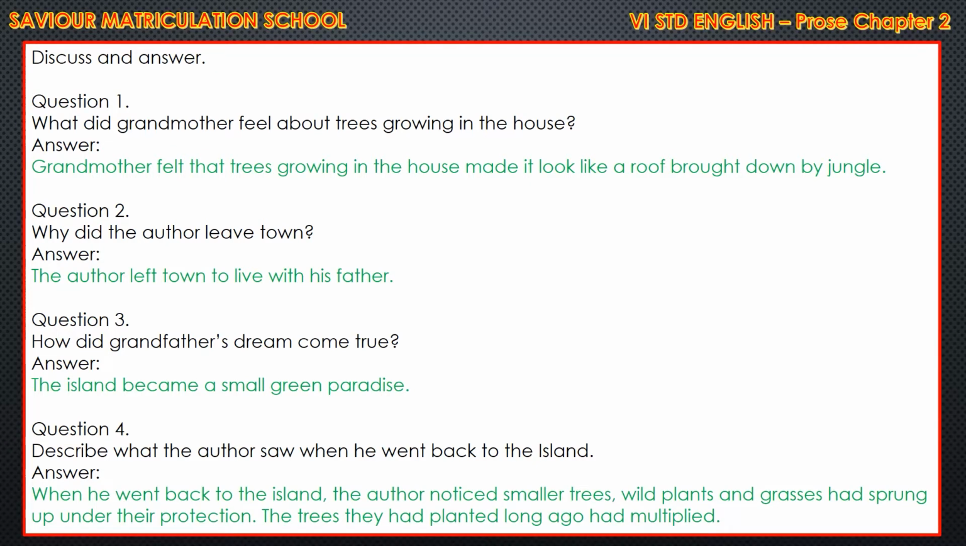Question 3. How did grandfather's dream come true? Answer. The island became a small green paradise. Question 4. Describe what the author saw when he went back to the island. Answer. When he went back to the island, the author noticed smaller trees, wild plants and grasses had sprung up under their protection. The trees they had planted long ago had multiplied.